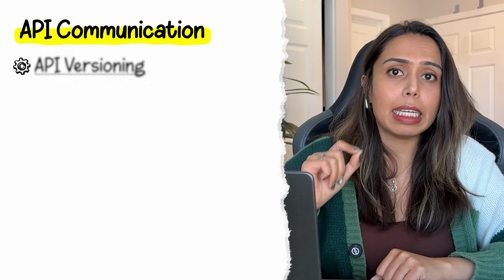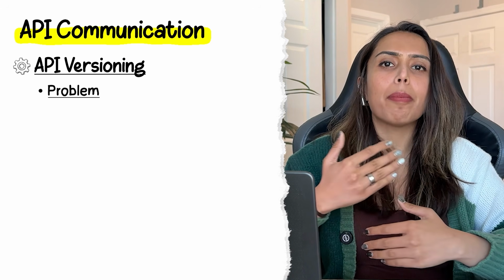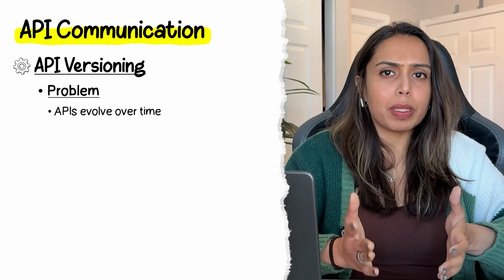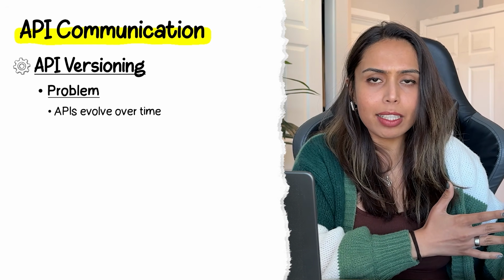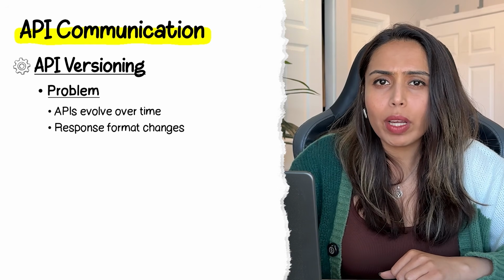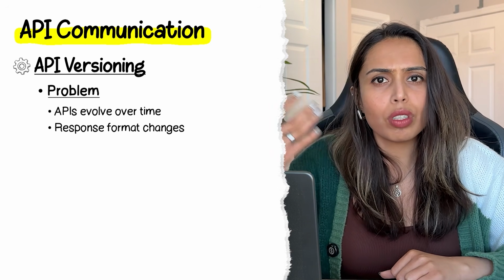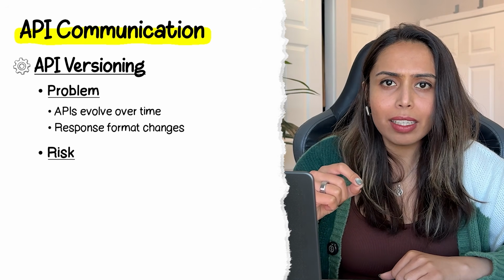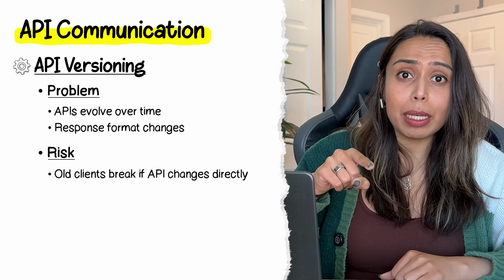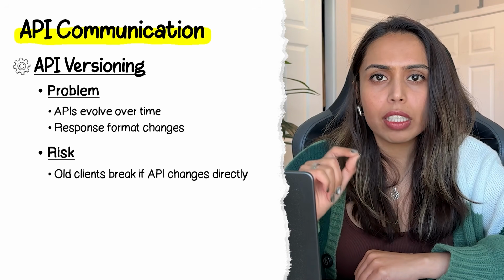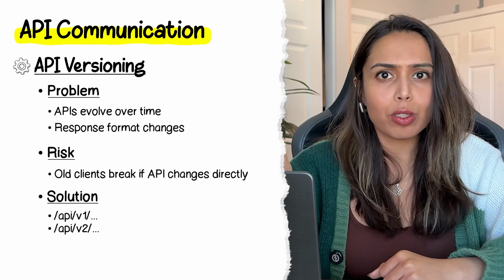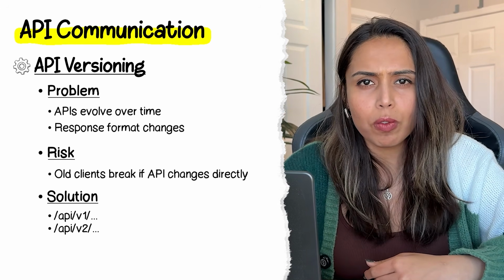And next concept is API versioning. With time, your application evolves. Your API evolves. And when I say API evolves, it's basically the services that you're running behind it that evolve. So at times, you may change how an API responds from JSON to some other format, for instance. Now, if you upgrade the same API immediately, all clients that are using the same APIs will break. API versioning solves this. And the newer version could be /API/v2/orders. So the newer API can have a newer format. And all clients can keep working until they migrate.